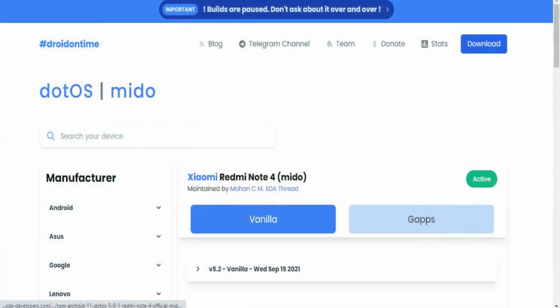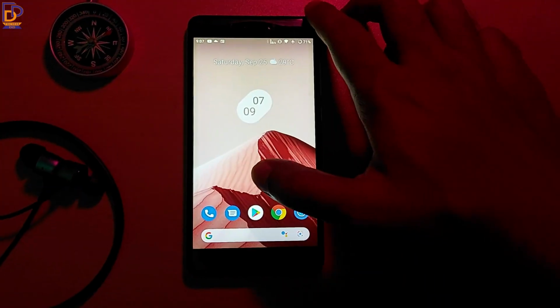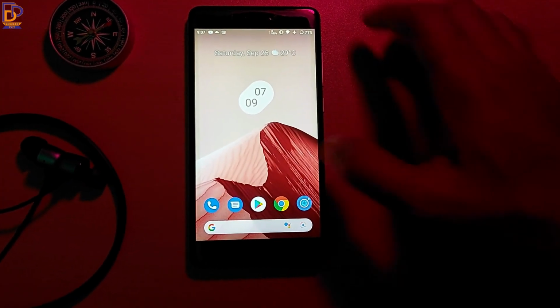And currently not all the devices are officially supported by them, but gradually they are expanding their supported devices list. And luckily Redmi Note 4 was officially supported by them, so I just went for it and installed it in my Redmi Note 4. So guys, this is .os.